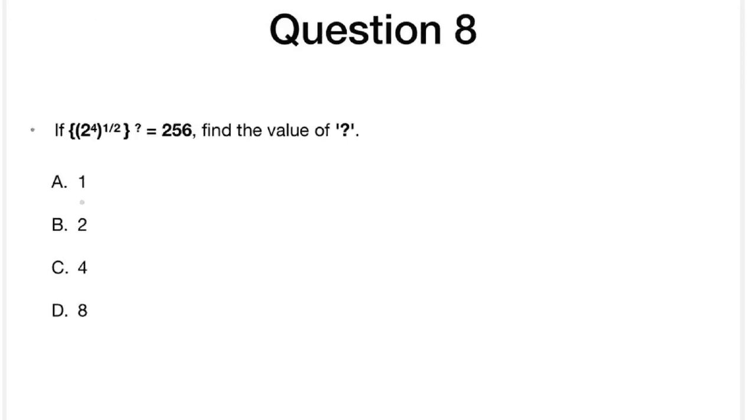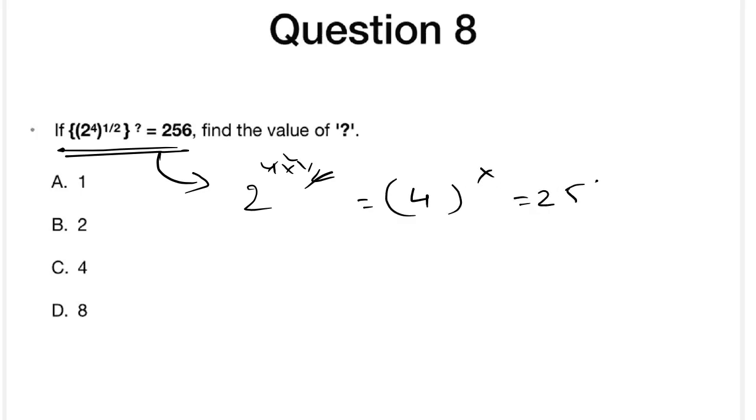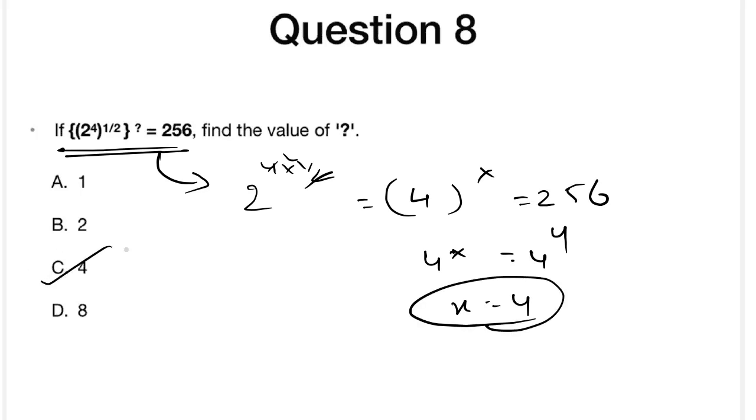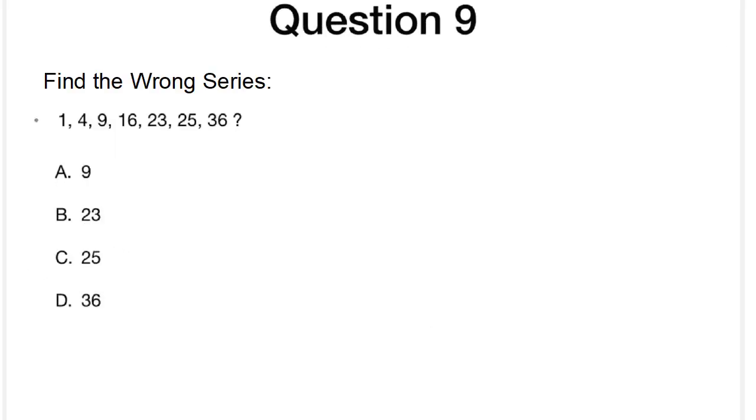Okay, this is a scoring problem because it's really simple. Just see it. 2 power 4, we can write as 2 power 4 into 1 by 2. 2 ones are 2, 2 twos are 4, right? So 4 power x is equivalent to 256. So we know that 4 power x equals 4 power 4. So x is equivalent to 4. That's it. Completed.